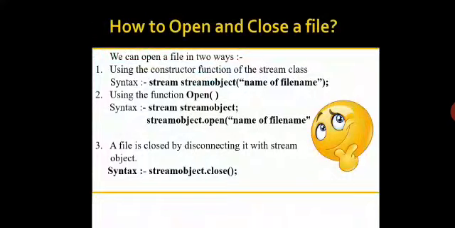When we open a file using the constructor function, its syntax is stream object, and in quotes we write the name of the file. And in open, first we create the object, that is stream class stream object, and then stream object.open and the name of the file in quotes. A file is closed by disconnecting it from the stream object, and its syntax is stream object dot close.